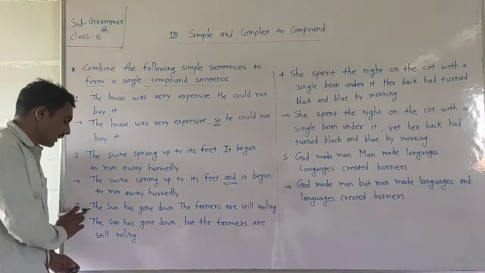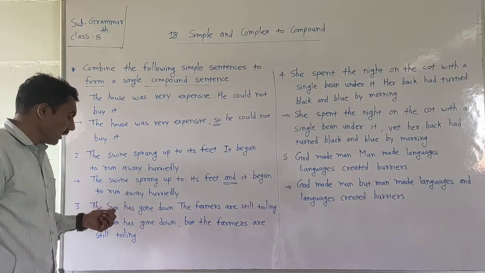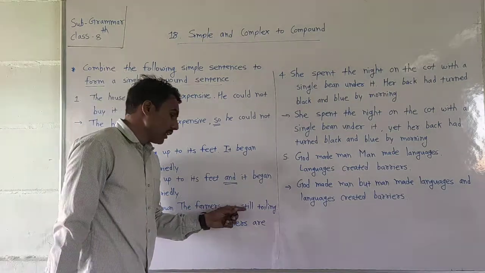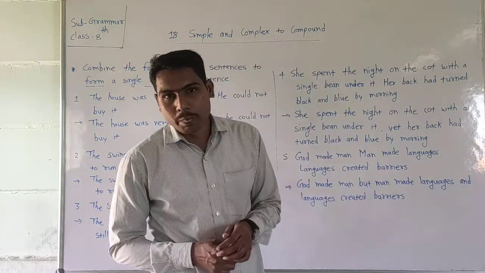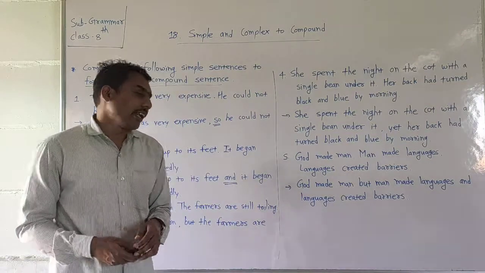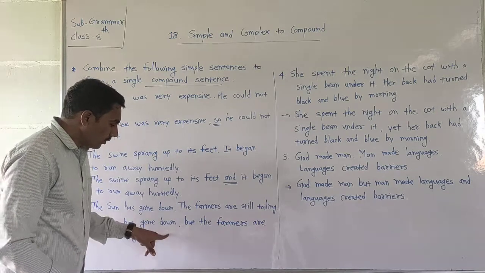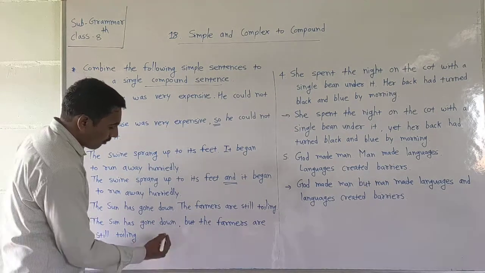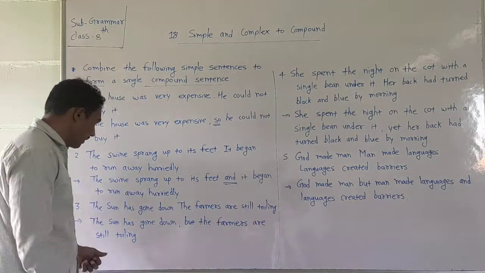Now the third sentence. The sun has gone down. Then the farmers are still toiling. Toiling means hard working, working hard. The sun has gone down, comma, we use the comma here, but the farmers are still toiling.